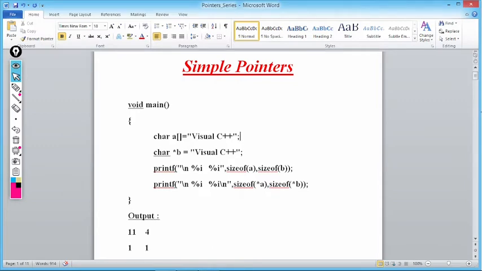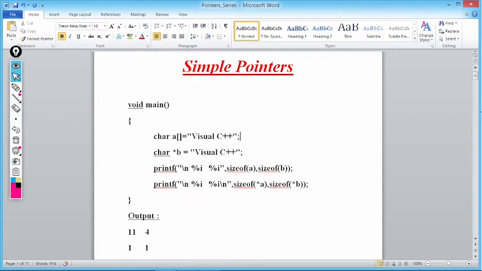Now size of B, what is B? B is a pointer. Size of pointer is what? 4 bytes. Because here we are working with a 64-bit operating system. If we talk about a 32-bit operating system, at that time the size of B will be 2 bytes. There is something known as far pointers. Getting my point?